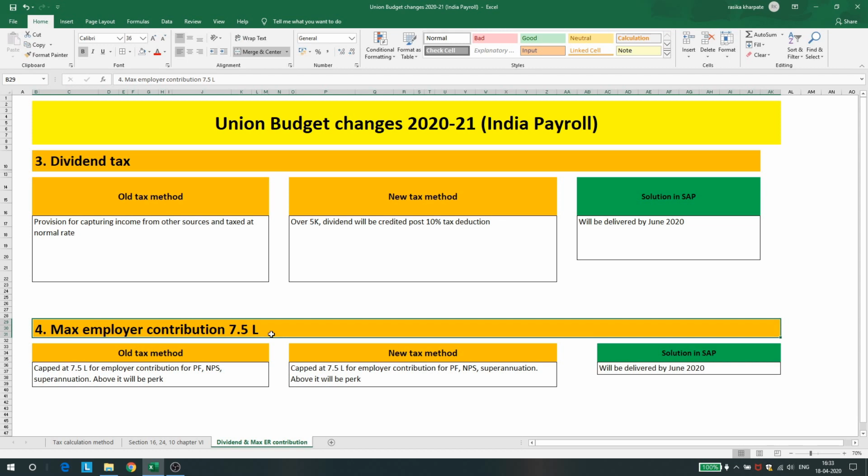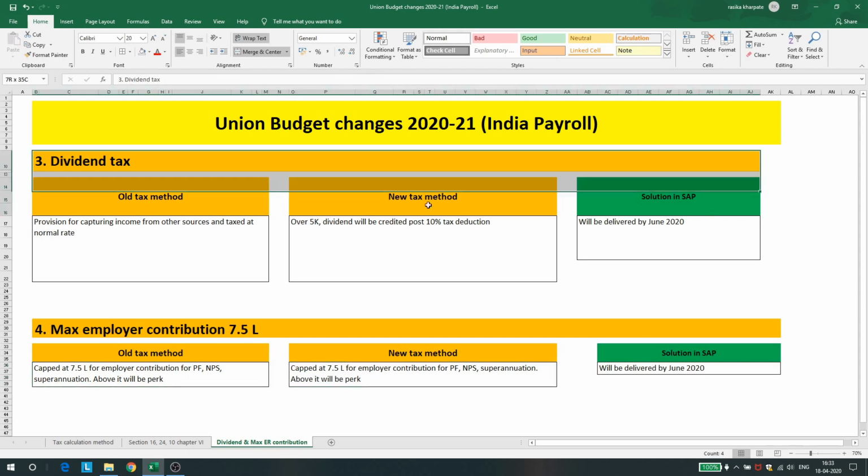So whatever employer contribution, like PF, NPS, superannuation, or any other customer specific employer contribution, if the 7.5 lakh limit is crossed, then the additional amount has to be added into perk and it will be taxed to the employee.